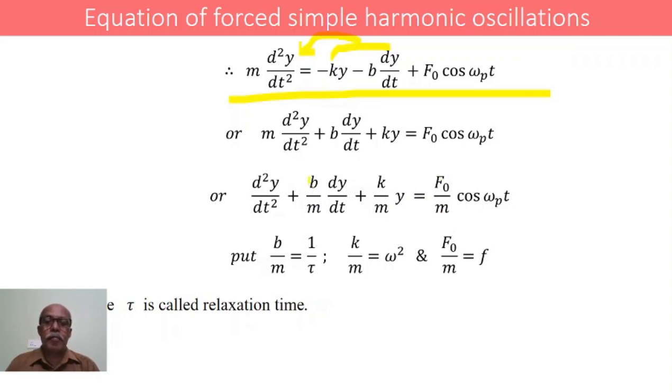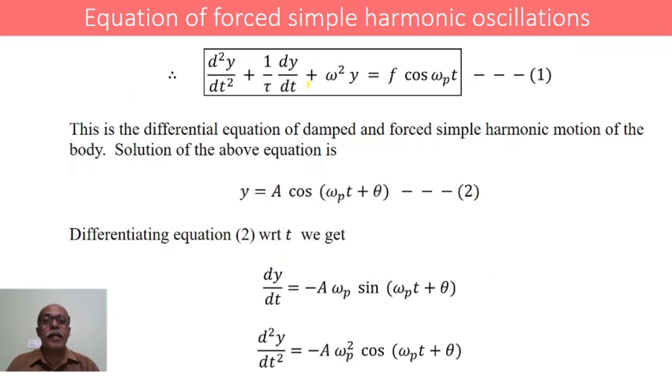Let b/m be taken as equal to 1/τ, where τ is called the relaxation time. k/m is taken as equal to ω², and F₀/m is taken as equal to f. Therefore, the above relation becomes d²y/dt² + (1/τ) dy/dt + ω² y = f cos ωt. This equation number 1 represents a differential equation of damped and forced simple harmonic motion of a body.